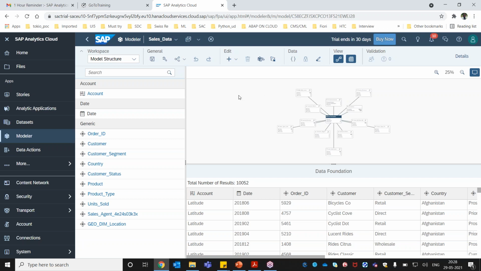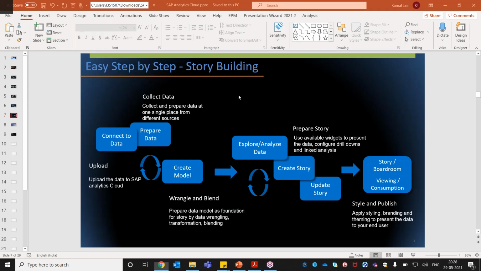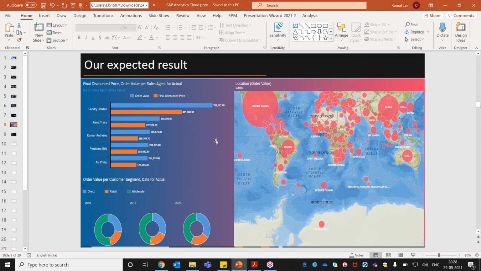All right, now my model is ready. The next part is, once your model is ready, we need to create a story. So what is a story here? Basically, we need to create different kinds of charts, different kinds of widgets, different types of screen areas. All these come as part of a story. We can create multiple stories depending on the requirement, and then we can finally design a dashboard.